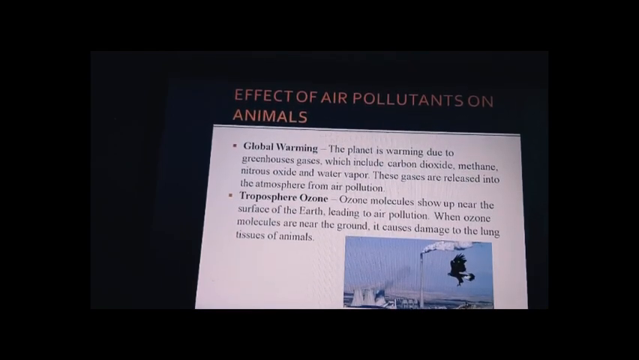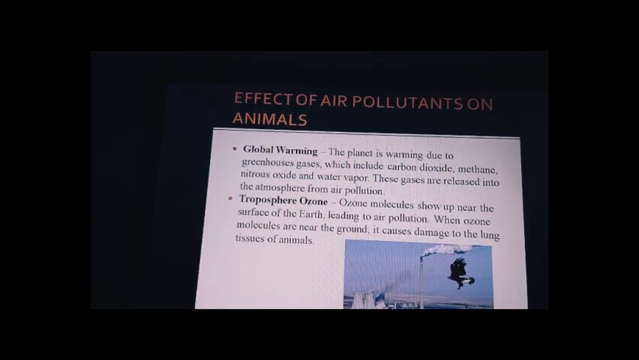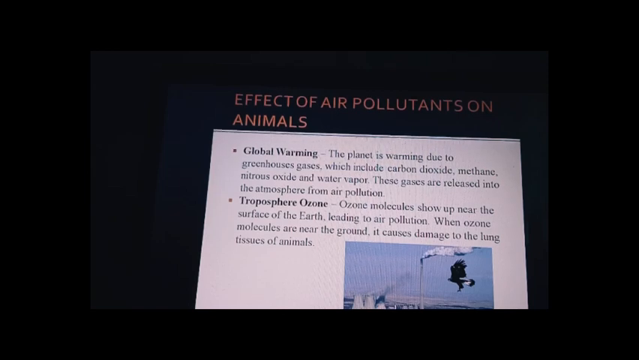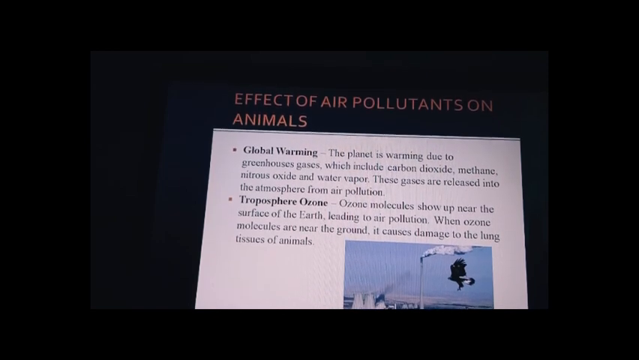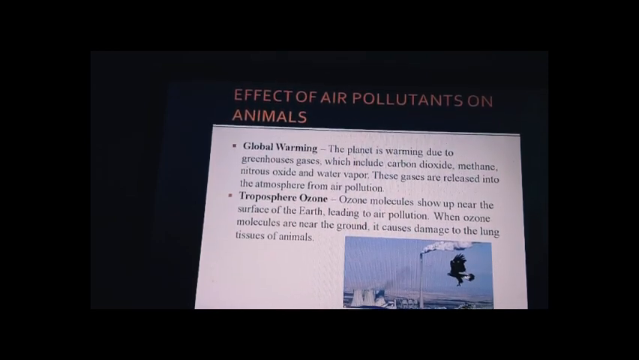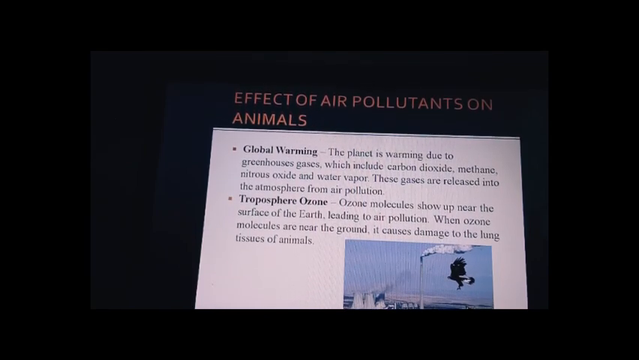Okay, so what about this particular global warming? How ozone depletion is getting, and how it may affect if it thins, you also got to know, my friends. Let's see what global warming is and how it is going to affect. The planet is warming due to greenhouse gases, which include carbon dioxide, methane, nitrous oxide, and water vapor. These gases are released into the atmosphere from air pollution.